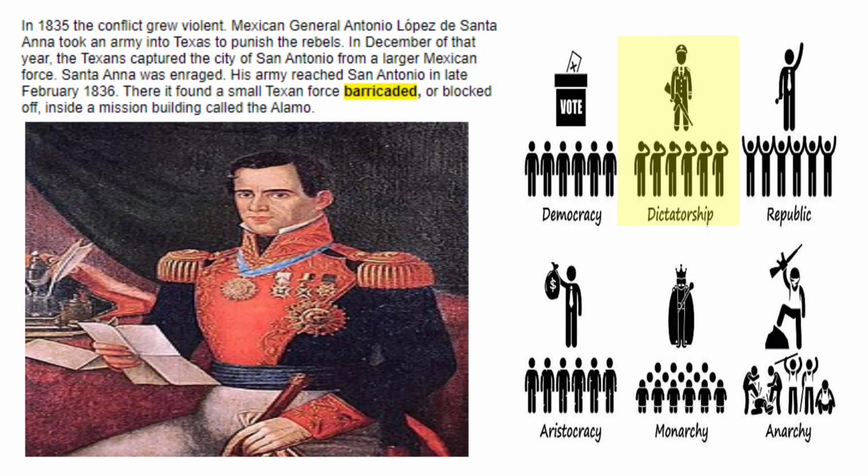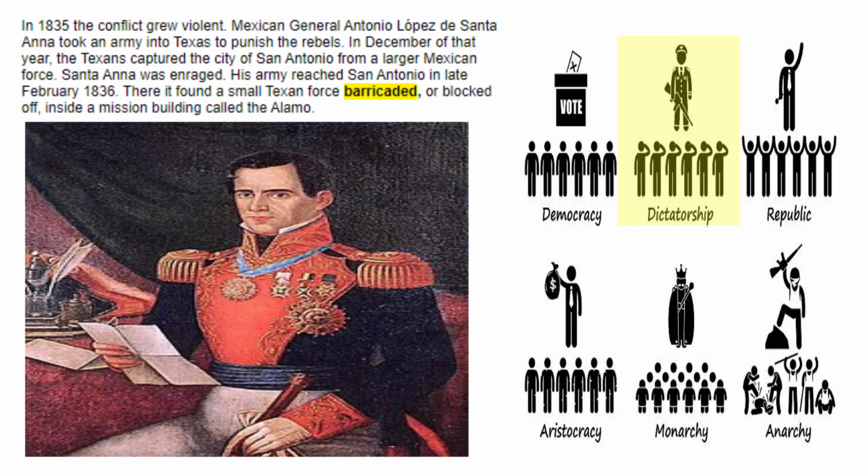In 1835, the conflict grew violent. Mexican General Antonio Lopez de Santa Anna took an army into Texas to punish the rebels. In December of that year, the Texans captured the city of San Antonio from a larger Mexican force. Santa Anna was enraged. His army reached San Antonio in late February of 1836. There it found a small Texan force barricaded or blocked off inside a mission building called the Alamo.